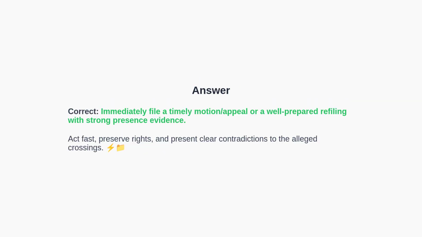The correct answer is to immediately file a timely motion or appeal, or a well-prepared refiling, supported by strong presence evidence. Acting quickly preserves rights, frames the record, and reduces the likelihood of removal proceedings.